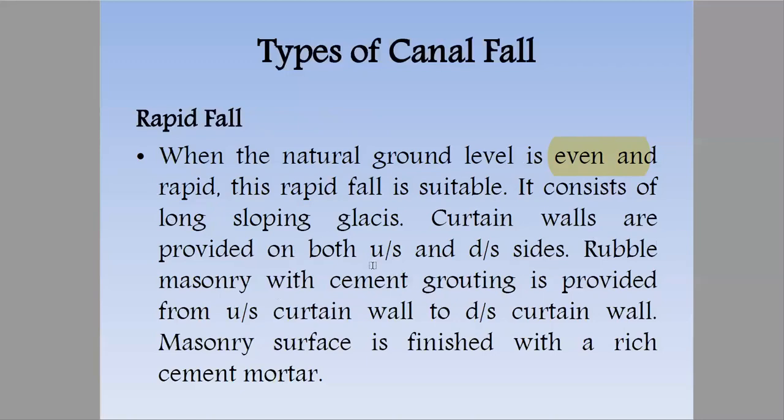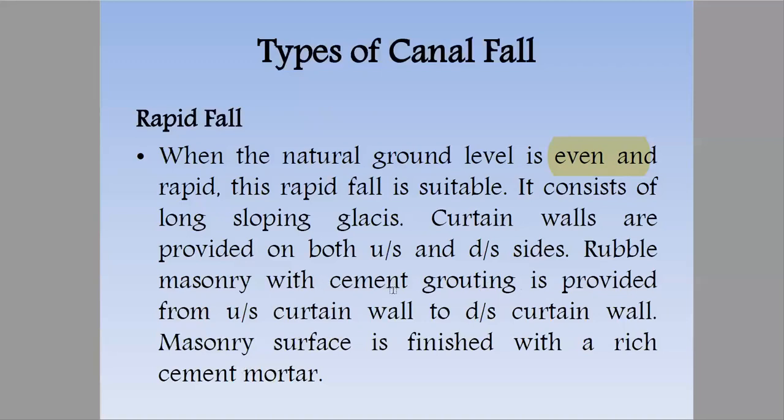Rubble masonry with cement grouting is provided from the upstream curtain wall to the downstream curtain wall. And the masonry surface is finished with rich cement mortar. Now I don't think that I need to remind you what rich cement mortar is.